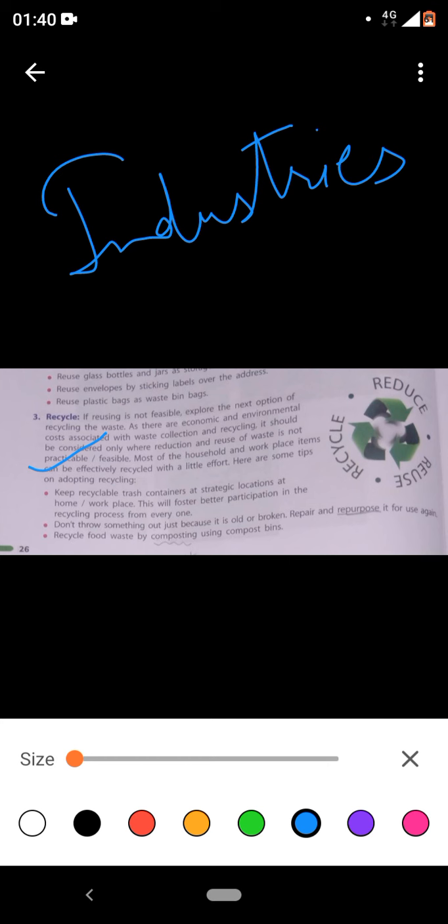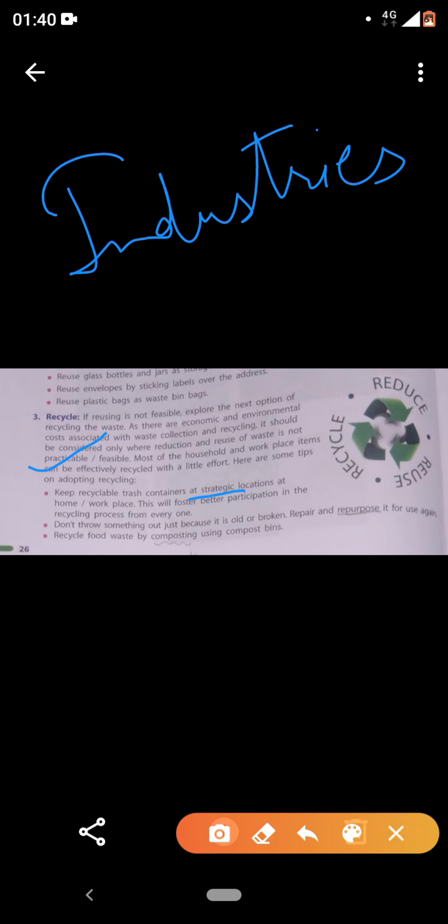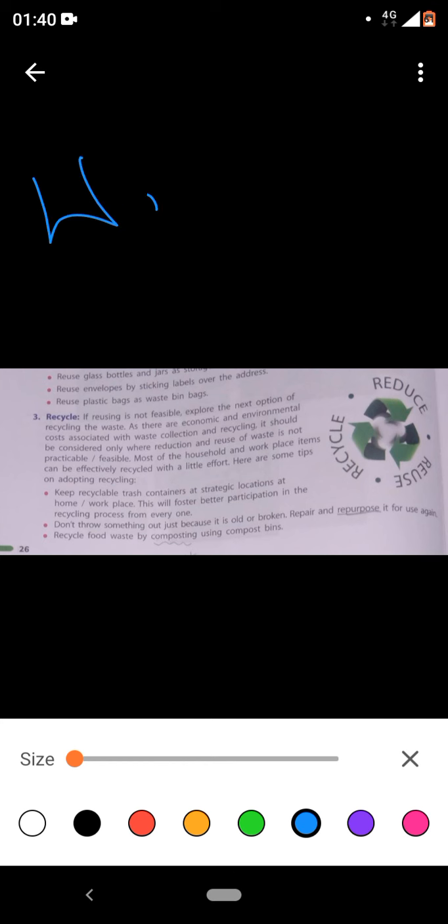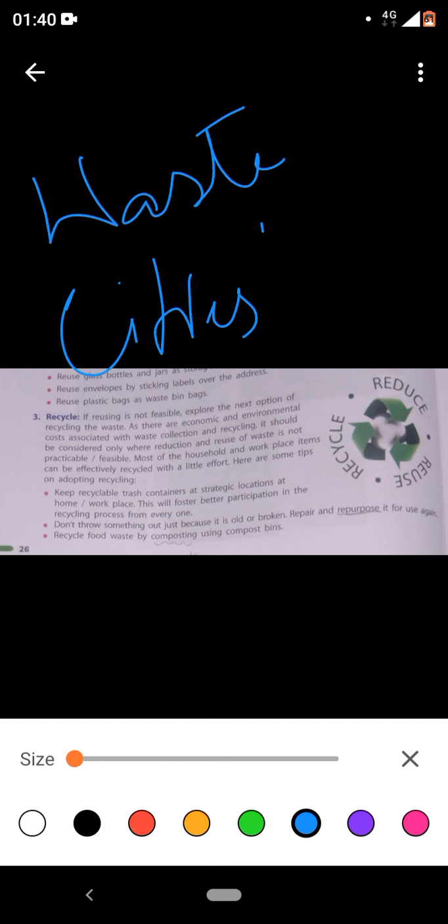Most of the household and workplace items can be effectively recycled with a little effort. Here are some tips for adopting recycling. Keep recyclable trash, trash means dustbin containers, at strategic locations. What do you mean by strategic location? Strategic location here means where most of the waste is generated. For example, in cities, markets.